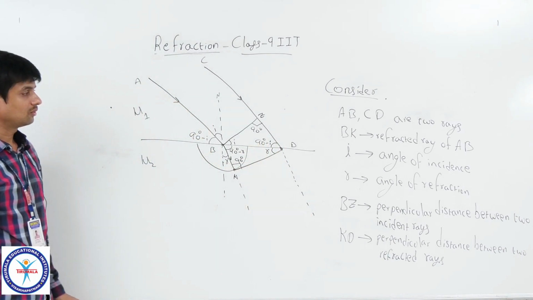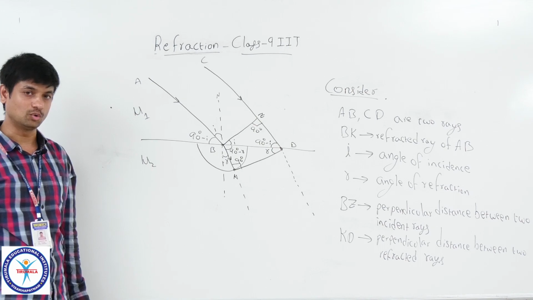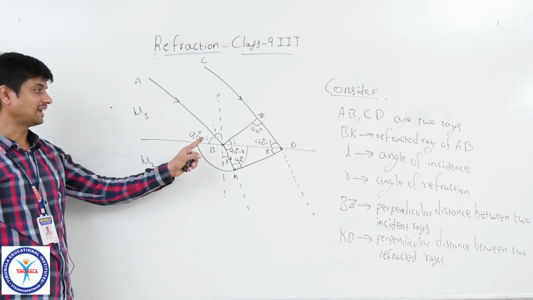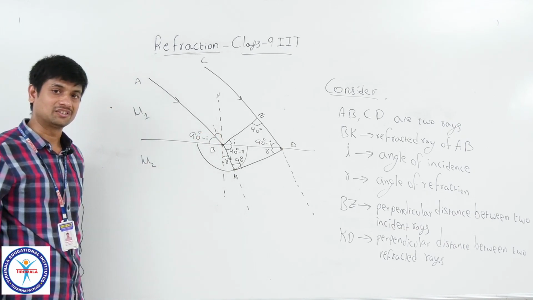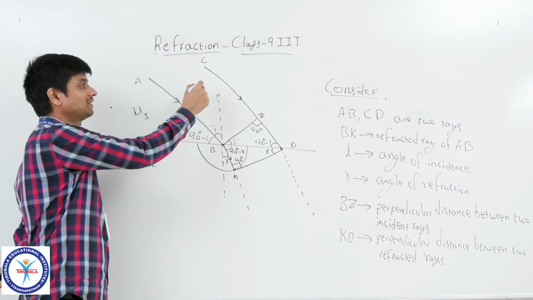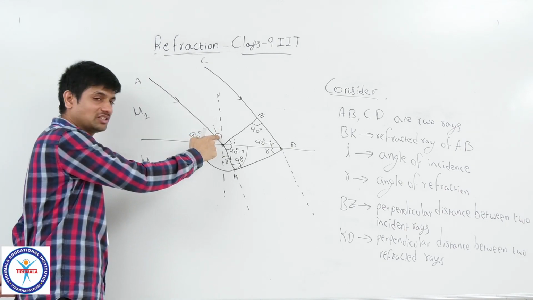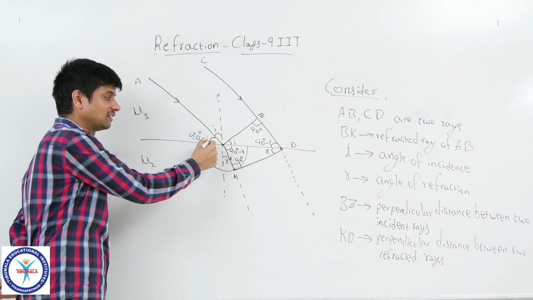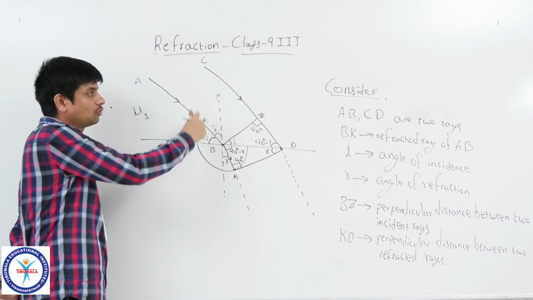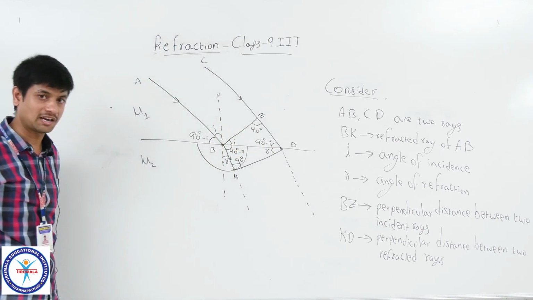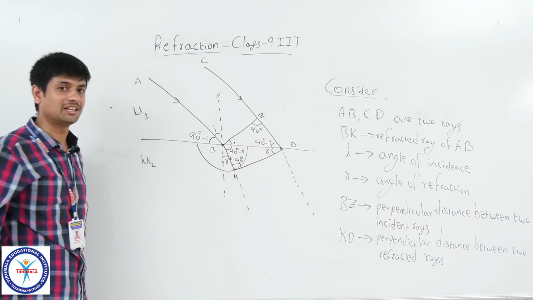Now Snell's law defines sin I by sin R equal to V1 by V2. If you want to know sin I, look at this, here I is there, but to get that trigonometric ratio sin I, you need to form a triangle. Is it possible to form it here? No. For that case, by using this angle value, I obtained the glancing angle of incidence, 90 minus I, and I said before AB, CD are parallel to each other, so if this is 90 minus I, automatically this will be 90 minus I. What is that angle?